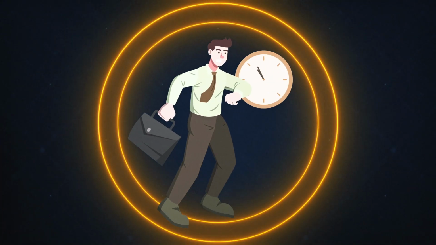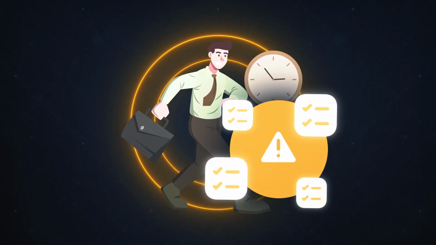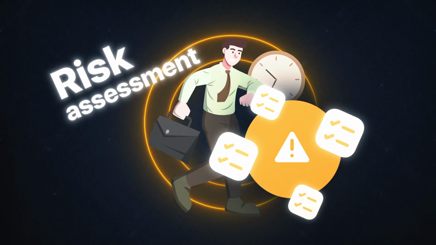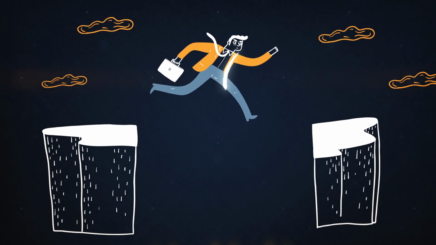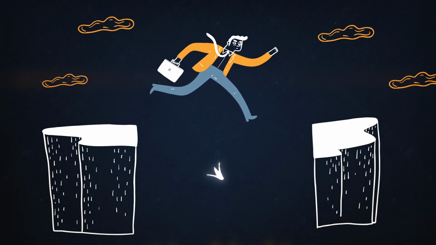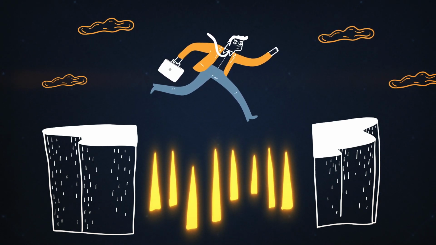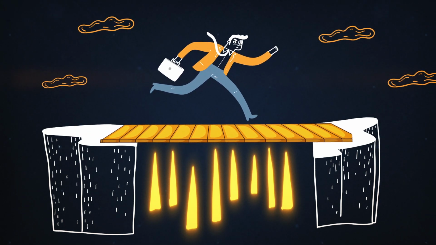Risk assessment. Before starting any work, it's important to assess the risks associated with the tasks you're about to perform. This process is called a risk assessment. The purpose of a risk assessment is to understand how likely it is that a hazard could cause harm and how severe the potential harm might be. This helps in deciding what control measures need to be put in place to make the work safe.